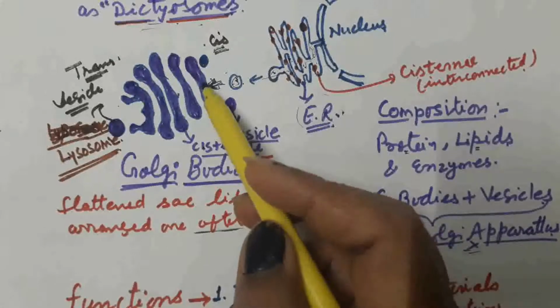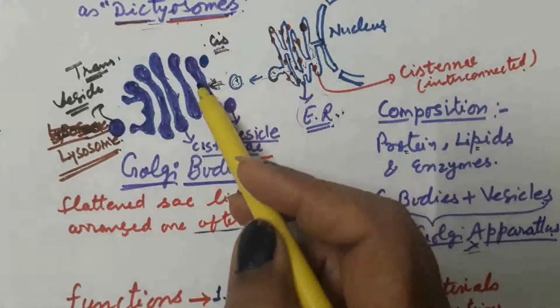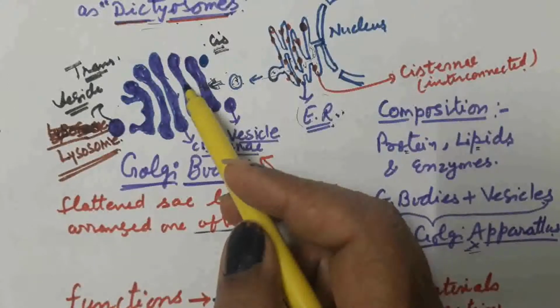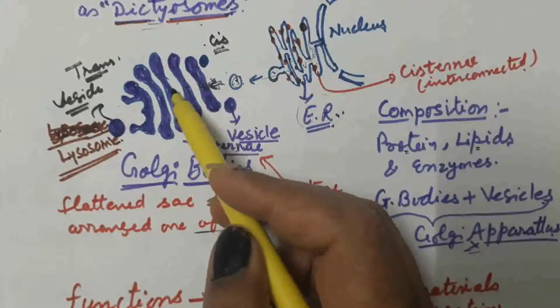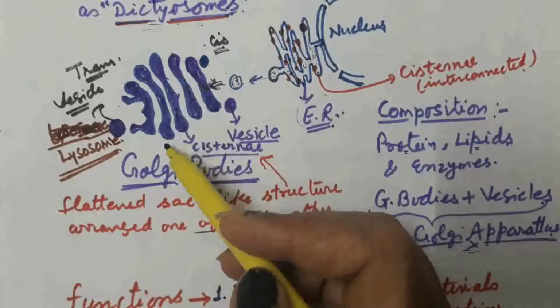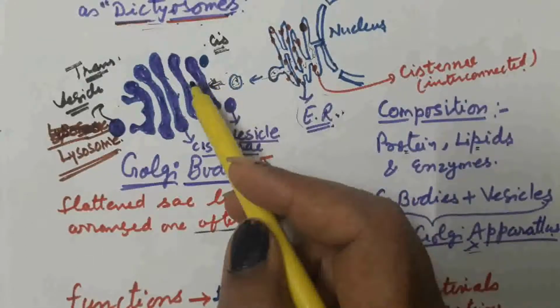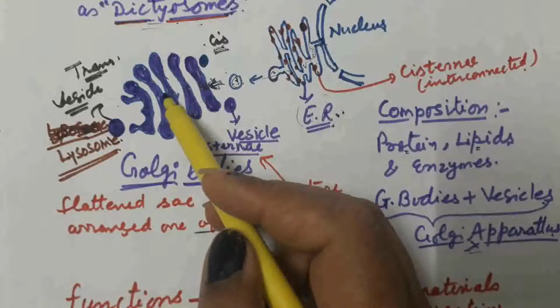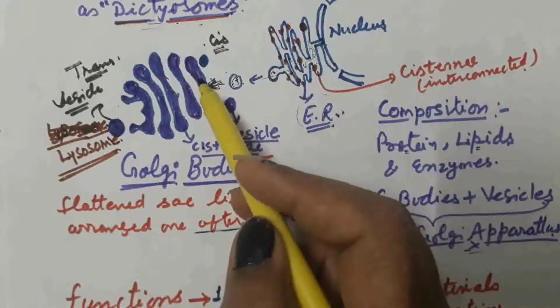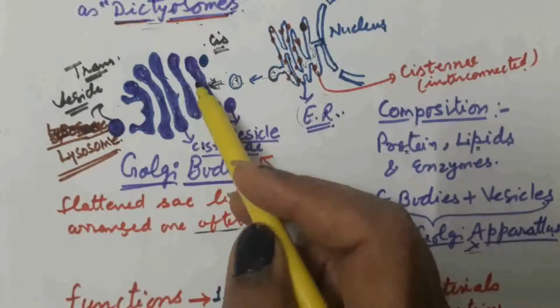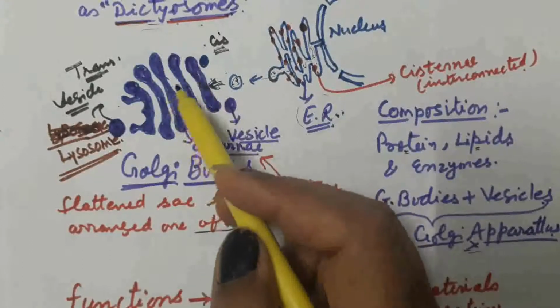Every cisternae has two phases. One is the cis form, the other is trans. With the help of the trans phase it transmits the material to another cisternae. Another cisternae receives the material through the cis phase and transfers to another cisternae through the trans phase. So every cisternae has two phases. One is the cis form and another is the trans form. Cis phase or cis form is the receiving end, and on the other side, the trans phase transfers the material to the next.